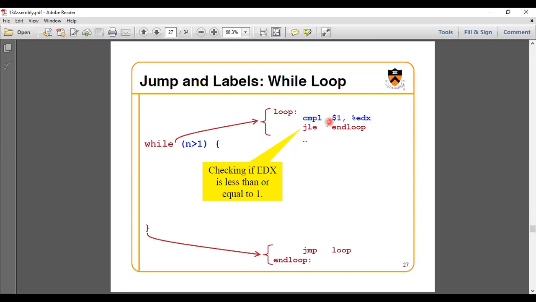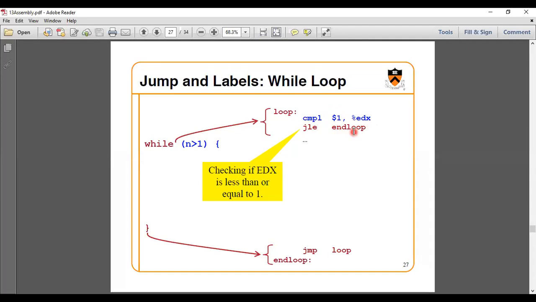After that, what do I have to do? First, I need to compare the value with the value of the register. First, which value do I have to compare? I have to compare the value one with the n value. What is the n value here? n is stored in the register EDX. So I have to get the value of EDX, percentage EDX, and then it is compared. If it is not satisfied, it will go for the end of the loop.